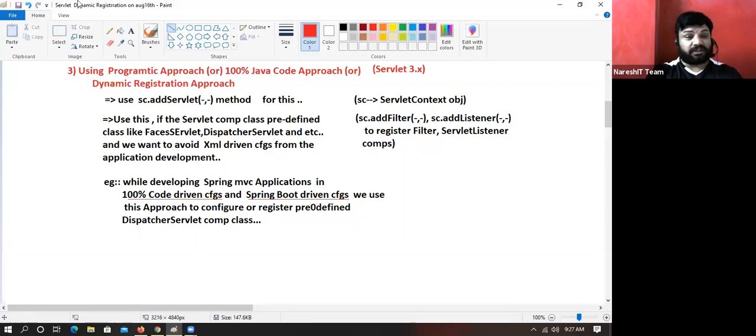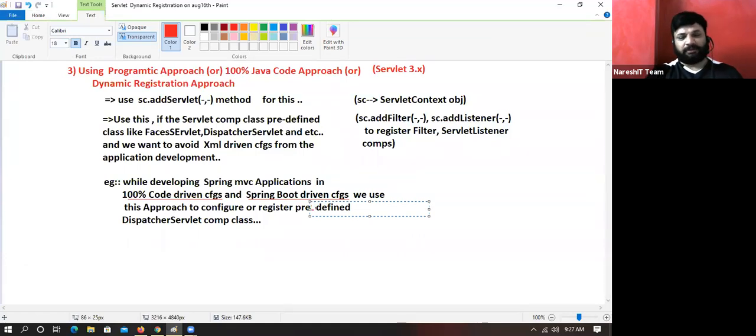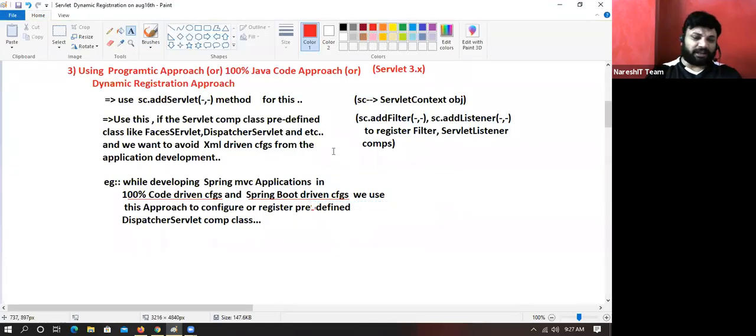So in that situation, this is very, very useful. But today I'm not here to develop Spring MVC application, so I cannot enjoy dispatcher servlet. So I will take a user defined servlet, but try to configure it using the programmatic approach. That means we are going to do some compromise for learning fundamentals.